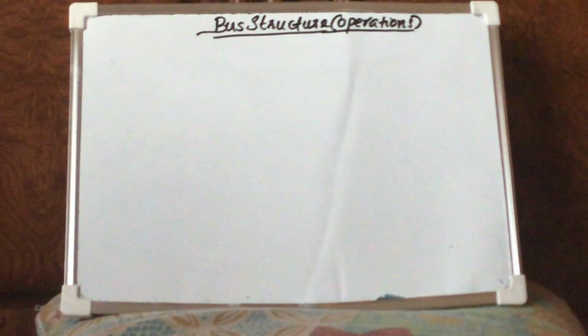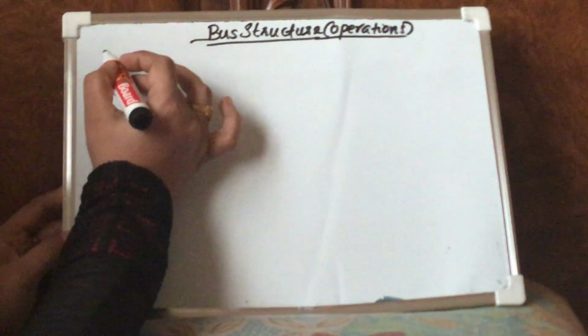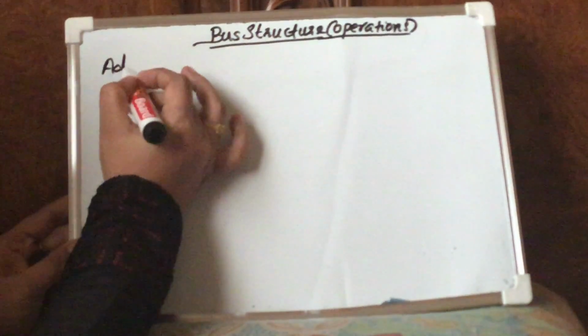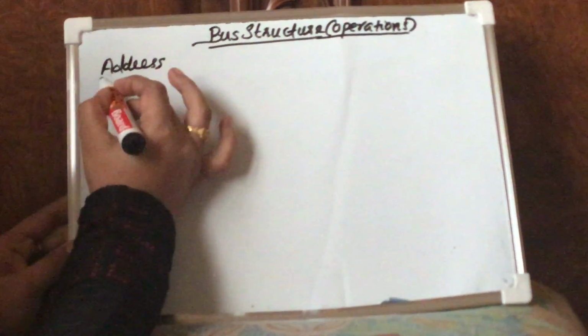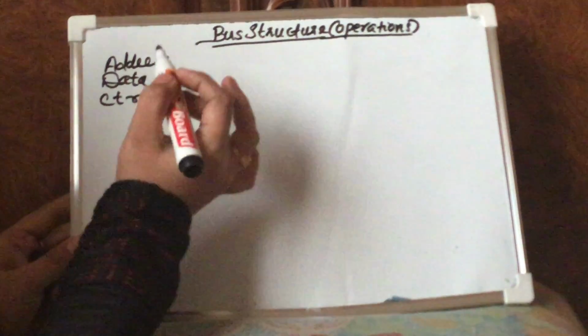Okay, in the last video I told you about the bus structure of any particular microprocessor, and since our subject mainly focuses on the 8086 processor, we studied the various buses which come under the 8086 microprocessor. We have three types of buses: address bus, data bus and control bus.